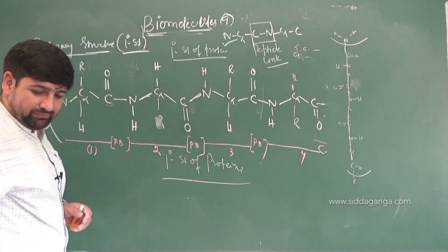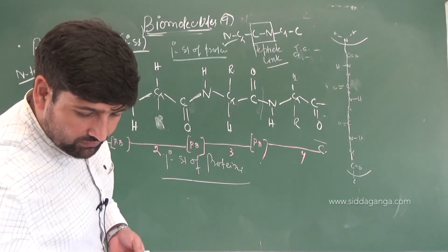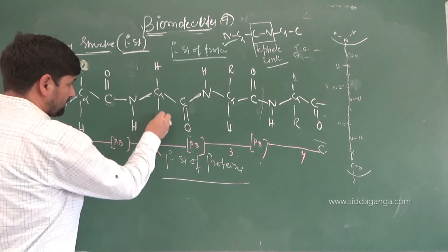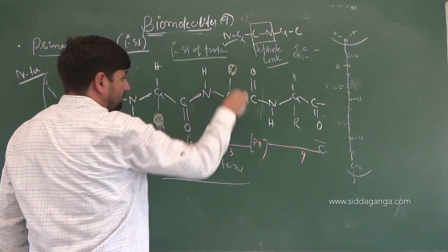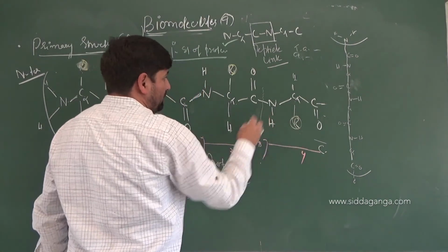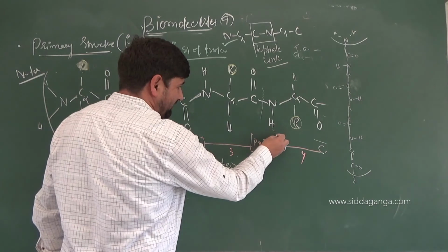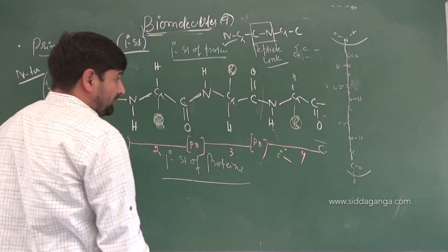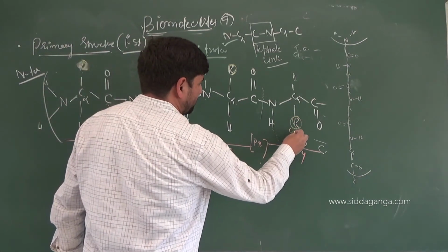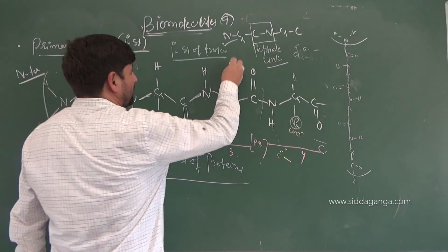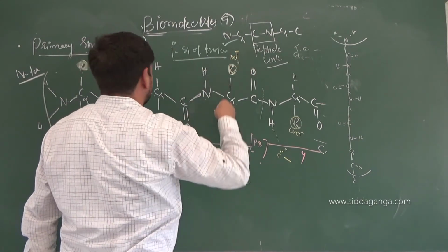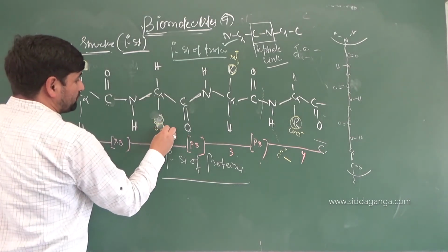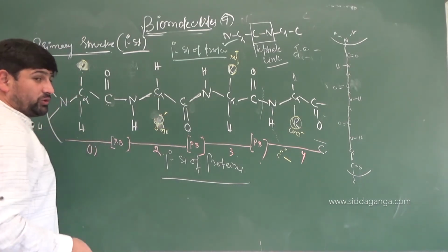These side chains which we have mentioned here, children, and H, this H can interact with C double bond O of any other group. These side chains may be composed of, suppose, COO minus or NH3 plus, or this may be composed of, suppose, OH groups. R groups may be composed of OH, and so on and so forth.